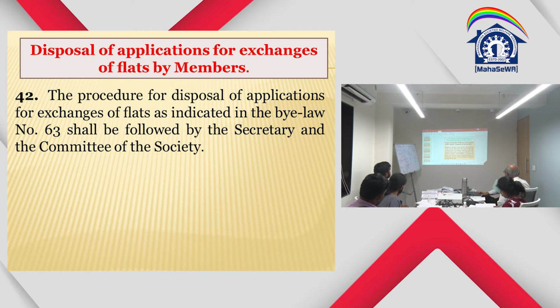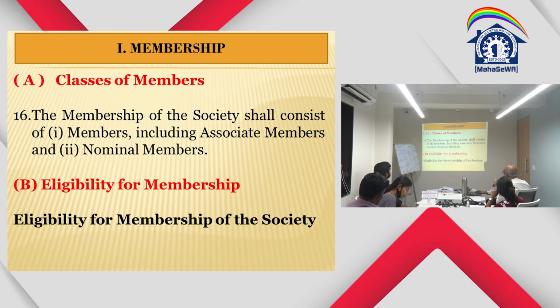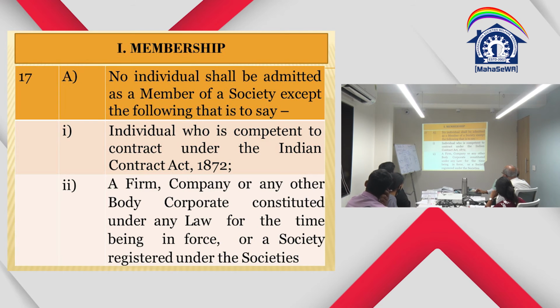Now let us come to the transmission. Transmission is given in bylaw number 34. Membership, class of members: membership also consists of members, including associate member and nominal member. Now it will not be nominal member, now it includes associate member, joint member, provisional members. Eligibility of membership of a society, that is as per section 22, who are the persons who can become members, all is simply repeated here in bylaw number 17.